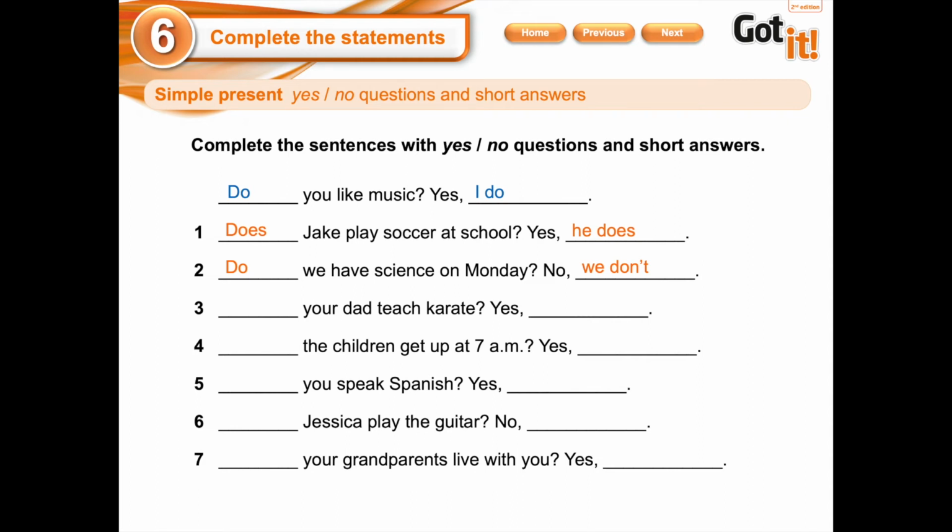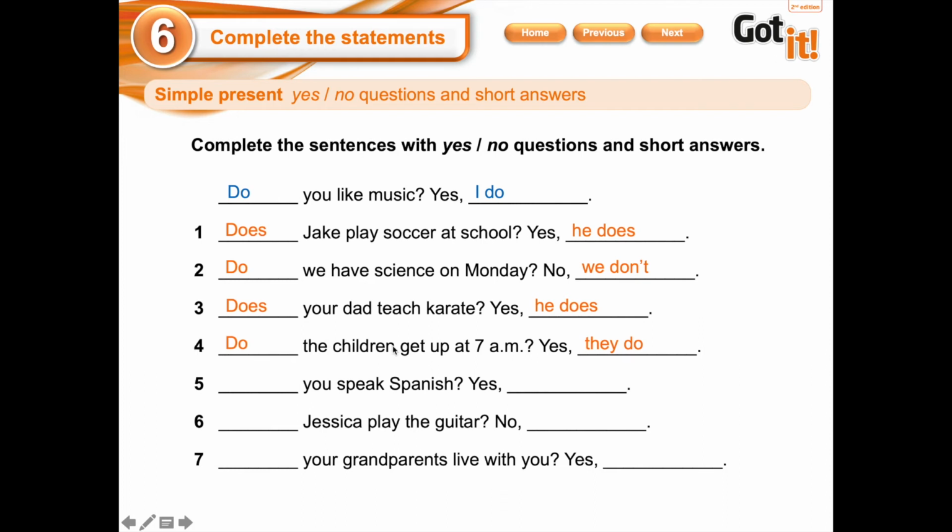Your dad teach karate. Do or does? Does. Does your dad teach karate? Yes, he does. Perfect. Number 4. The children get up at 7 a.m. Do or does? Do. Do the children get up at 7 a.m.? Yes, they do.